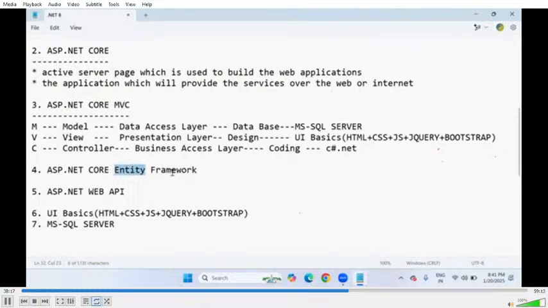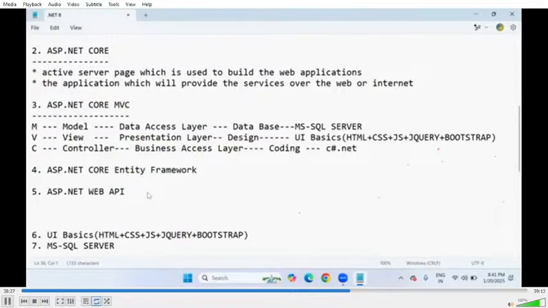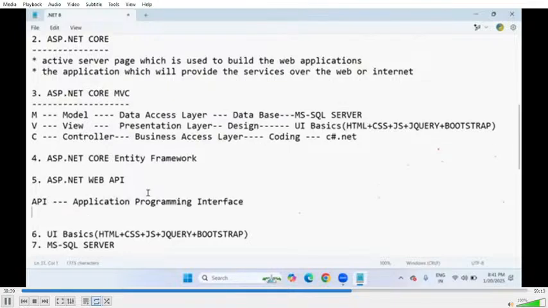So back-end needs a lot of things. The programming language, C#.NET. The framework, ASP.NET MVC, Entity Framework, Web API. And the database, Microsoft SQL Server. So these are the subjects I'm going to cover in the entire .NET package. You're going to learn the .NET 8 core version. In tomorrow's session, I'll discuss more about what the .NET Framework version is and what the .NET Core version is, and what editor tool I'm going to use continuously in the .NET development process.